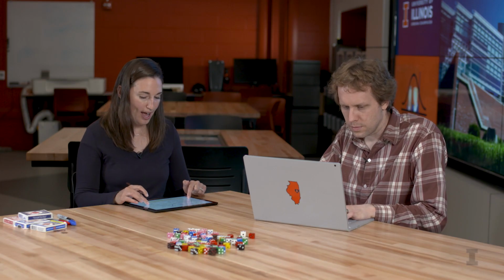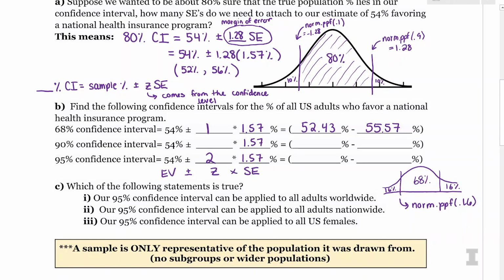And let's go ahead and do it for 2 as well. So for 2, I get 54 minus 2 times 1.57, which is 50.86. And then 54 plus 2 times 1.57 for the upper range is 57.14. And I encourage you to try the 90% confidence interval on your own. It's the exact same procedure as the other two.